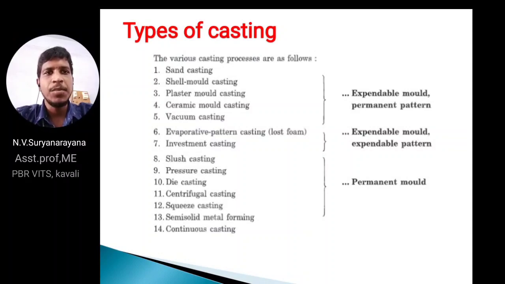Next, types of casting process. The various casting processes are as follows: sand casting, shell mold casting, plaster mold casting, ceramic mold casting, vacuum casting, evaporative pattern casting, investment, slush, pressure, die, centrifugal, squeeze, semi-solid and continuous. In casting we have temporary patterns and permanent patterns. For these types we are using expendable molds and permanent patterns.